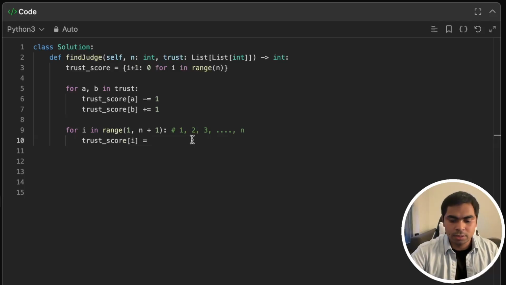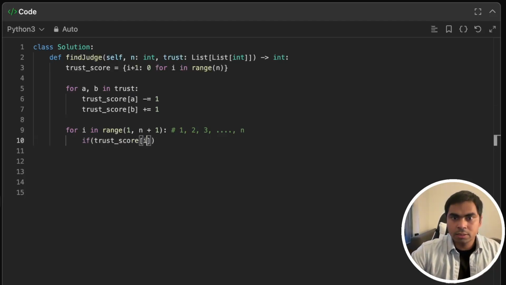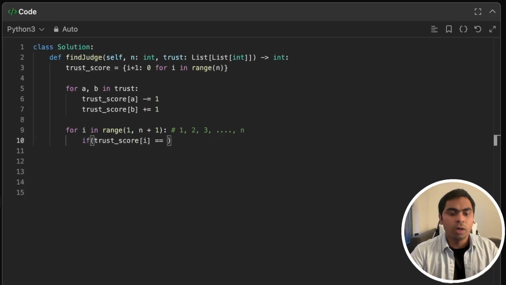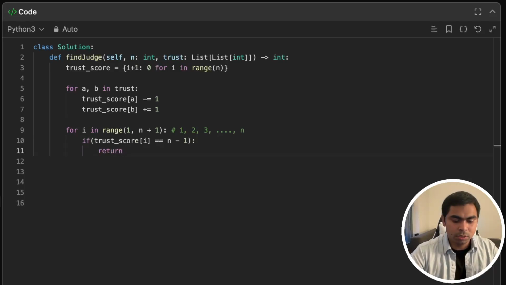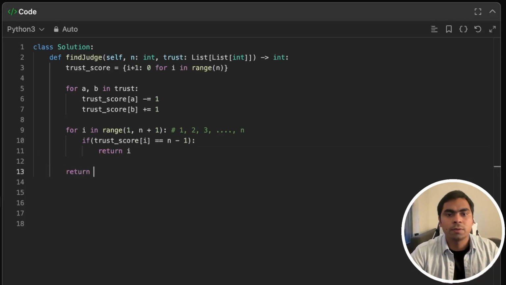Now I think I should be checking it in the if condition. So if trust score I is equal to n minus 1 number of trusts, that means we have to return that is the town judge. So that person is the town judge, I is the town judge. Otherwise we return -1.